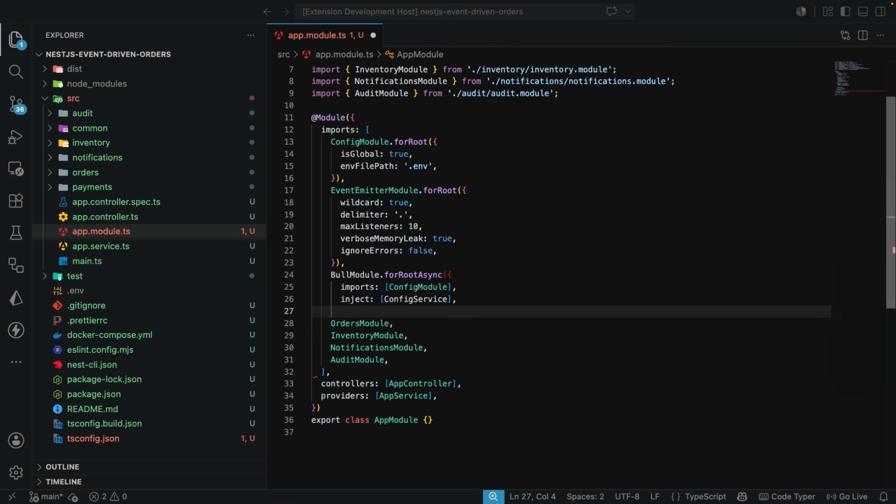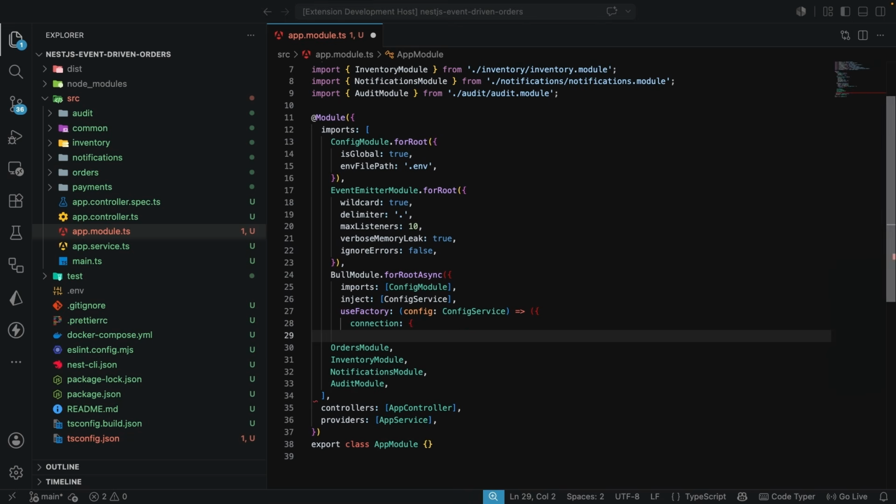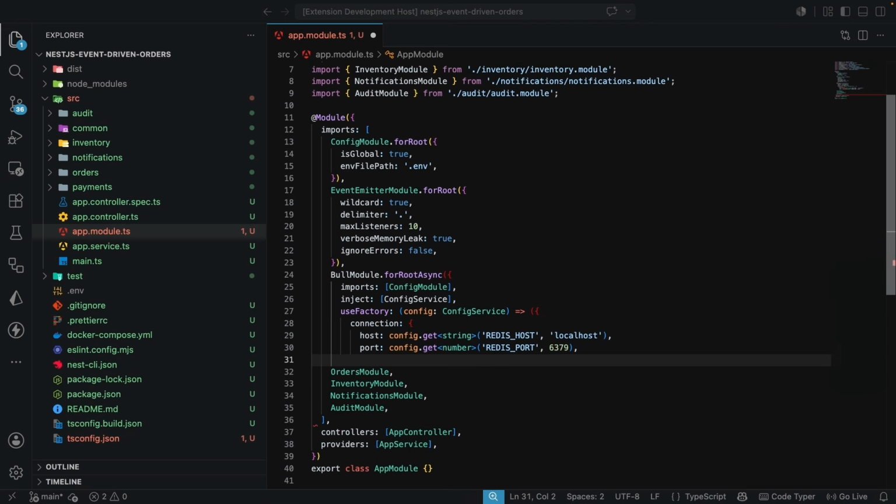Now we can also make use of the factory, where we get the config service here. We get this because we are injecting the config service, and in here we're going to return this object where we have the connection. The host is going to come from the environment variable, so here we get the Redis host, and the localhost like this. The port we are also going to get, which is of type number. So this is the Redis port 6379 like this.